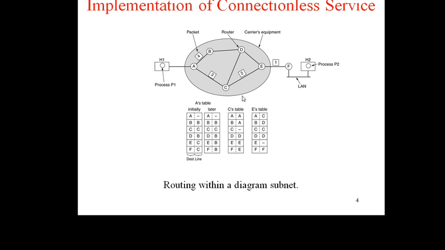Every router has an internal table telling where to send the packet for each possible destination. So this is the routing table, consisting of a destination and the outgoing line for that destination. Only directly connected lines can be used. For example, A has only 2 outgoing lines. One is the B line, one is the C line.